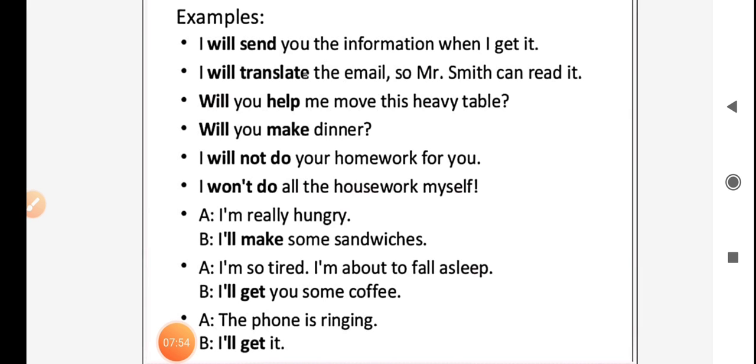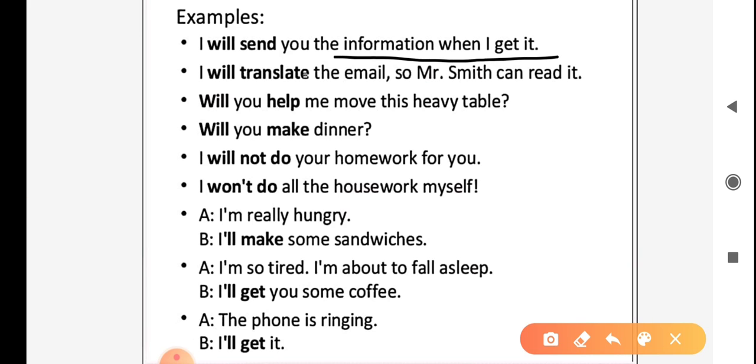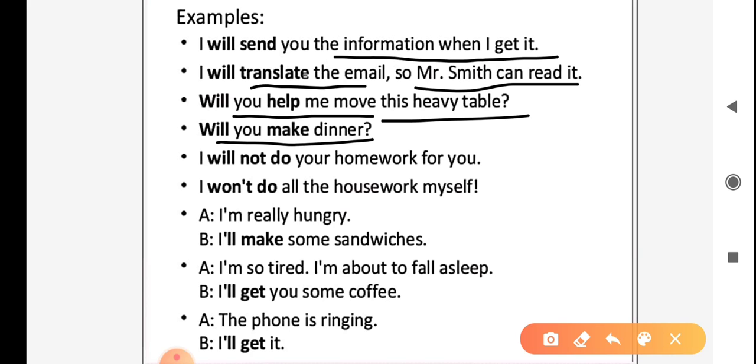For example, I will send you the information when I get it. Next, I will translate the email so Mr. Smith can read it. Next, will you help me move this heavy table? Next, will you make dinner? Next, I will not do your homework for you. Next, I won't do all the housework myself.